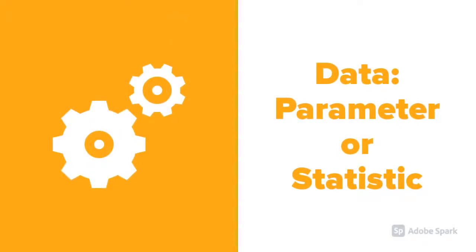Here's a technicality when talking about data. Data from a population is often referred to as a parameter. Data from a sample is usually referred to as a statistic. To help you remember this, look at the first letters. P for population parameter, S for sample statistic.